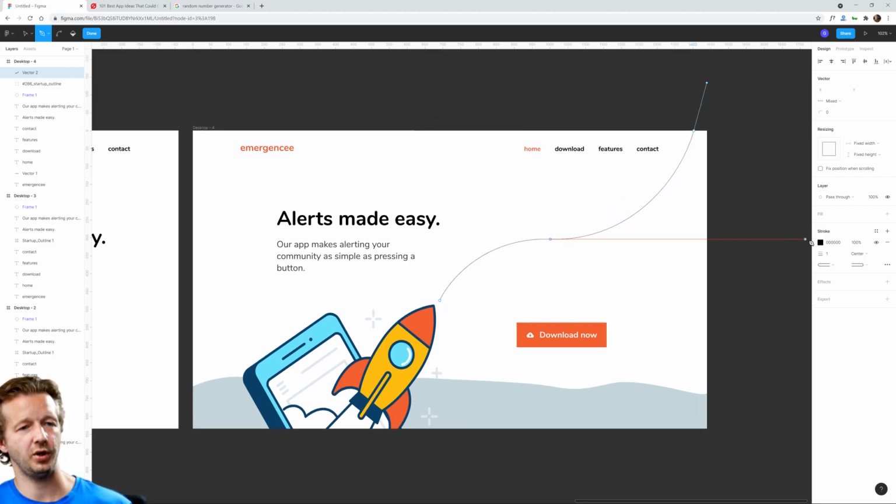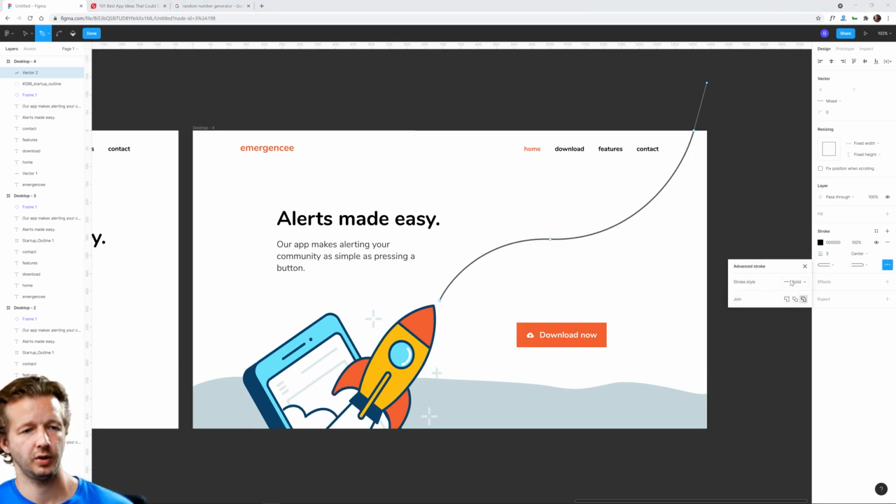All right, and then what we can do is take our stroke and let's see what options we have here. All right, so we have round end caps, and I kind of want to make it dashed. We can change this to dashed. All right, now we're getting somewhere.